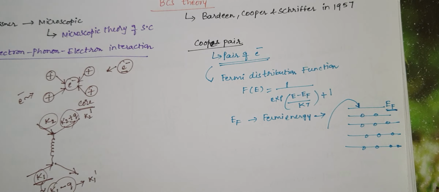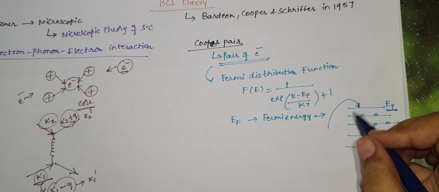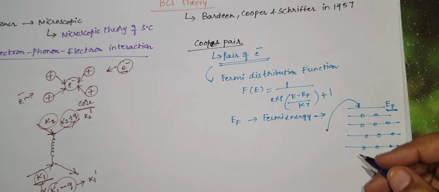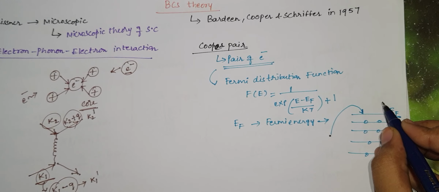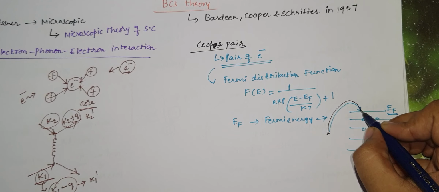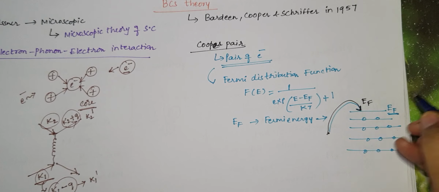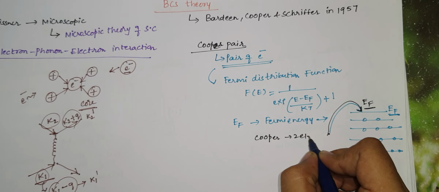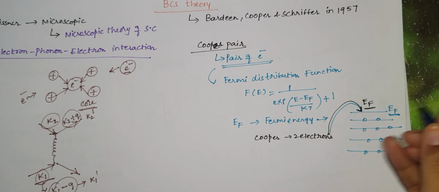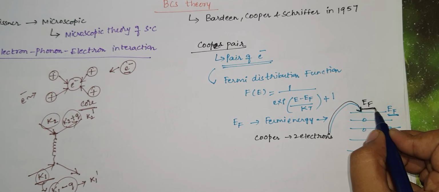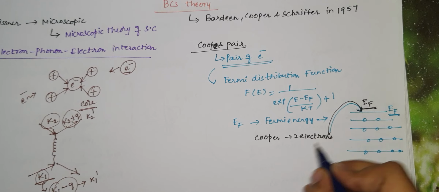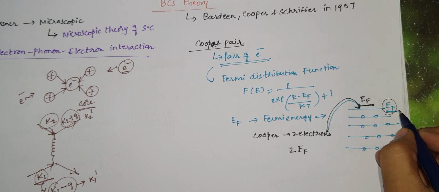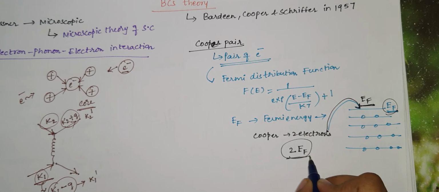And if I want this Cooper pair to occupy this state, then it has to occupy the Fermi energy level. Cooper pair means 2 electrons. That means if it occupies the Fermi energy level, the energy will be 2 times EF.